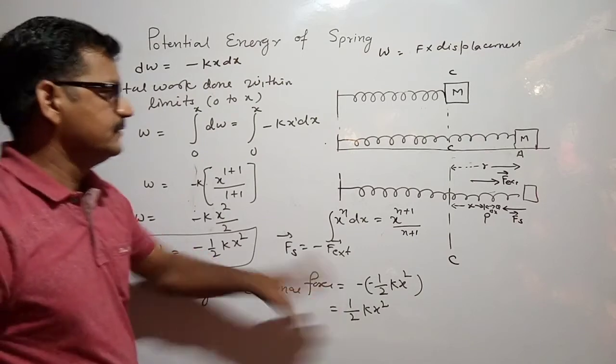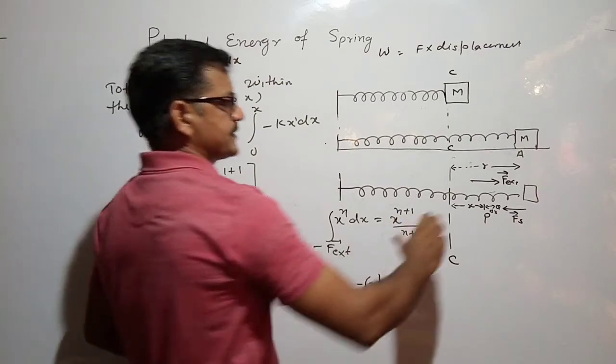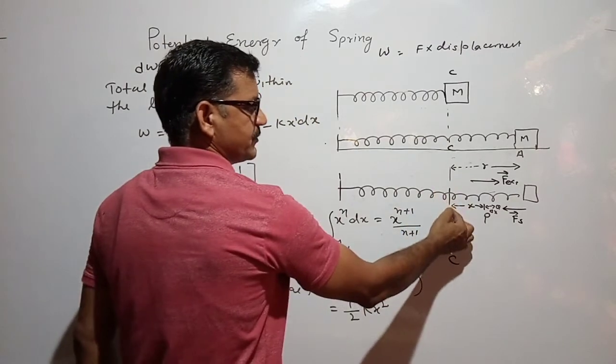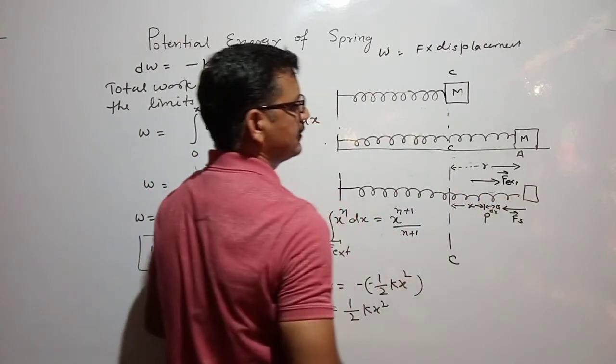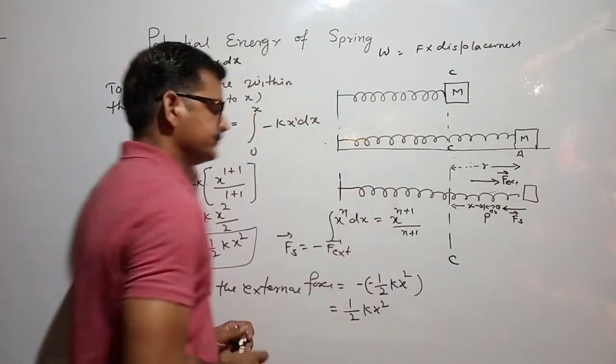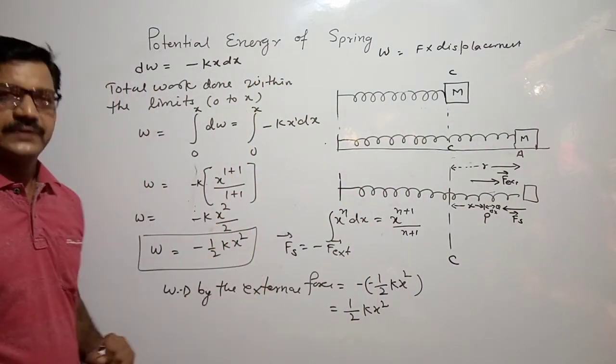This work done to stretch the spring from the mean position to point A is stored as the potential energy of the spring.